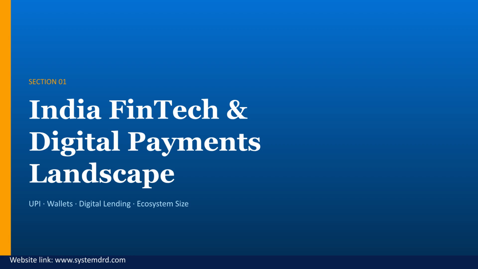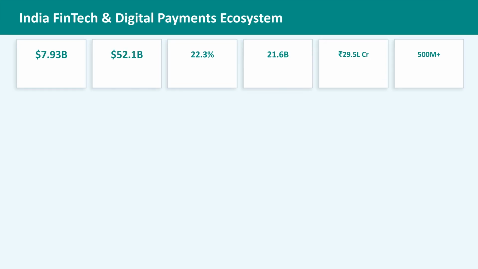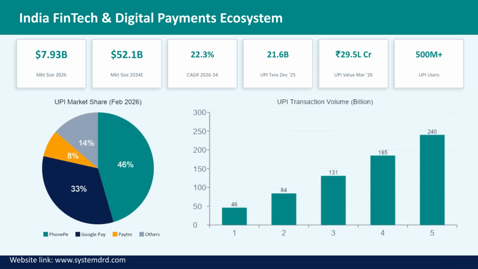We will cover the rise of UPI, wallets, digital lending, and the overall ecosystem size. The Indian digital payments ecosystem is rapidly expanding. The market size is projected to grow significantly, driven by a high CAGR. UPI is dominating the transaction volume, with over 500 million users.